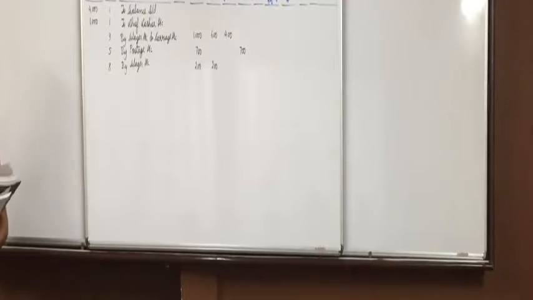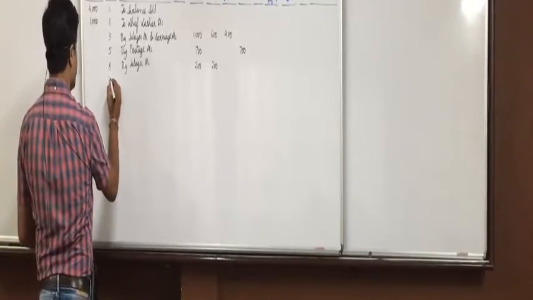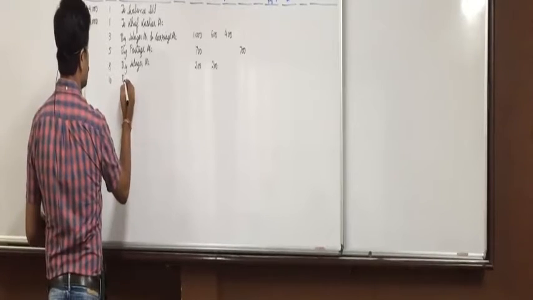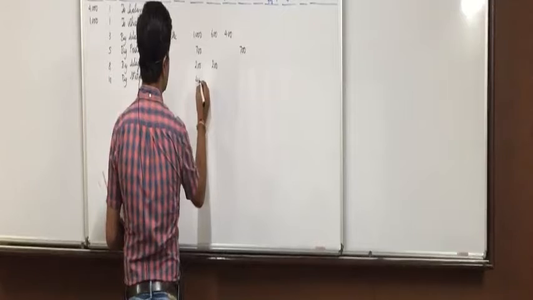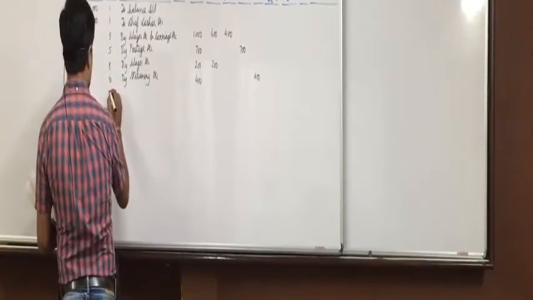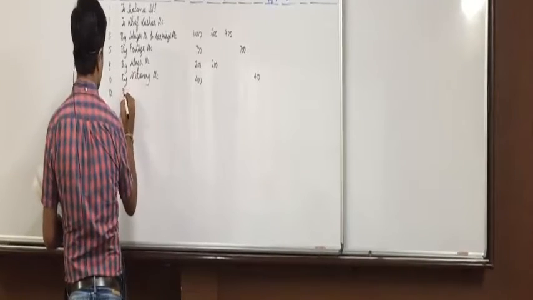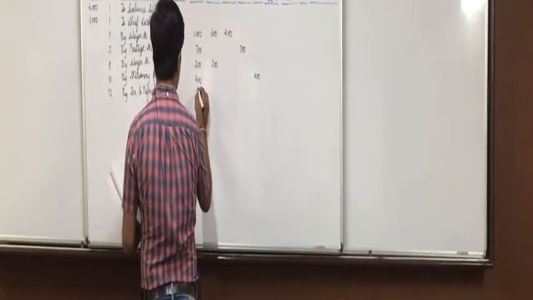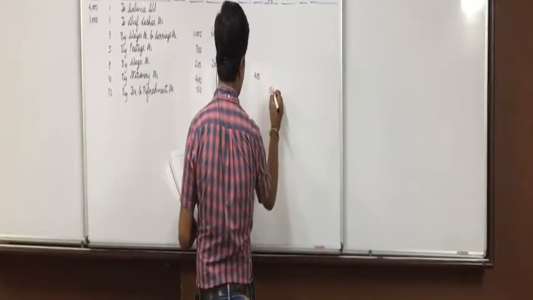Directly I continue writing now. All of you are clear with this? Date 10 by stationery expense account, total column 400, stationery column 400. Date 12 by tea and refreshment account, total column 150, tea and refreshment column 150.